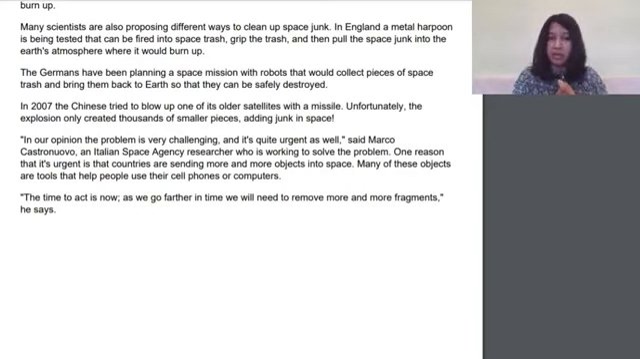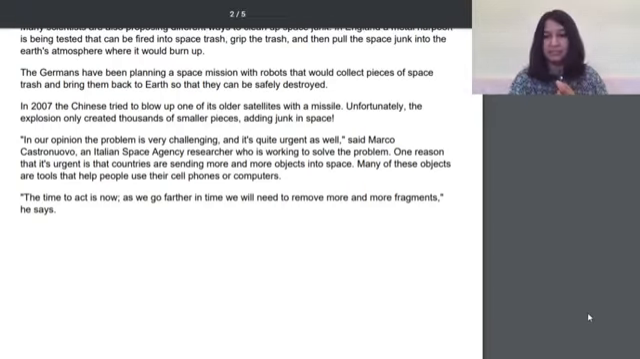"In our opinion, the problem is very challenging and it's quite urgent as well," said Marco Castronuovo, an Italian space agency researcher who is working to solve the problem. One reason that it's urgent is that countries are sending more and more objects into space. Many of these objects are tools that help people use their cell phones or computers. "The time to act is now. As we go farther in time, we will need to remove more and more fragments," he says.